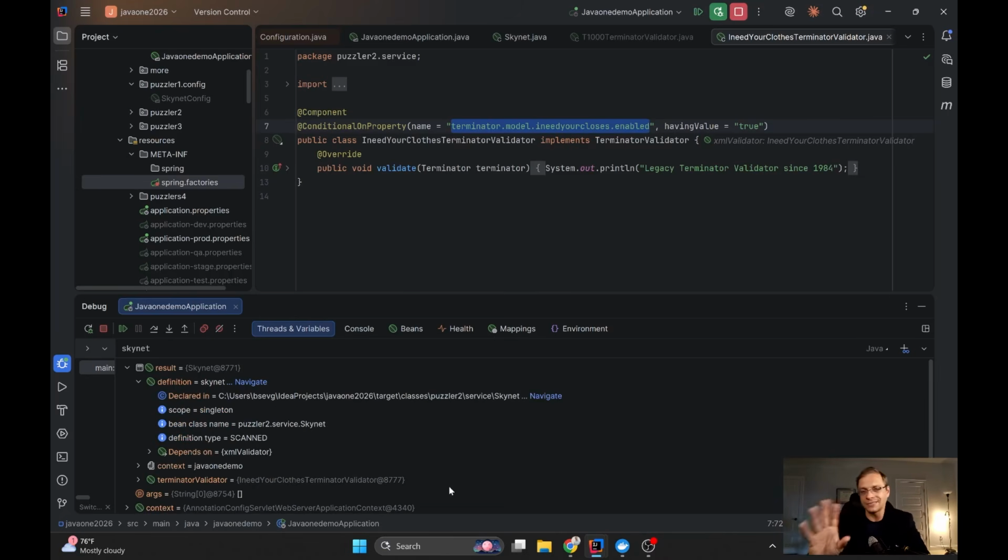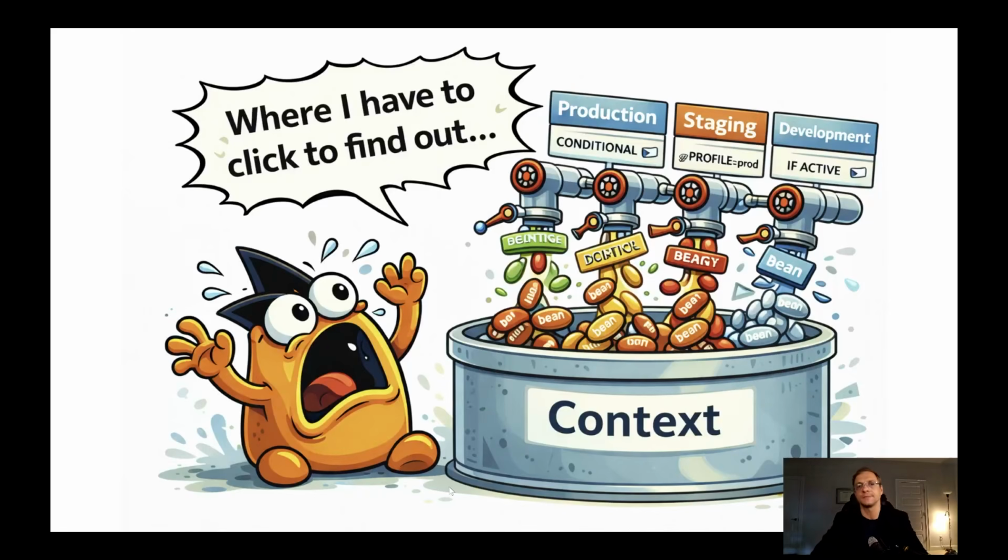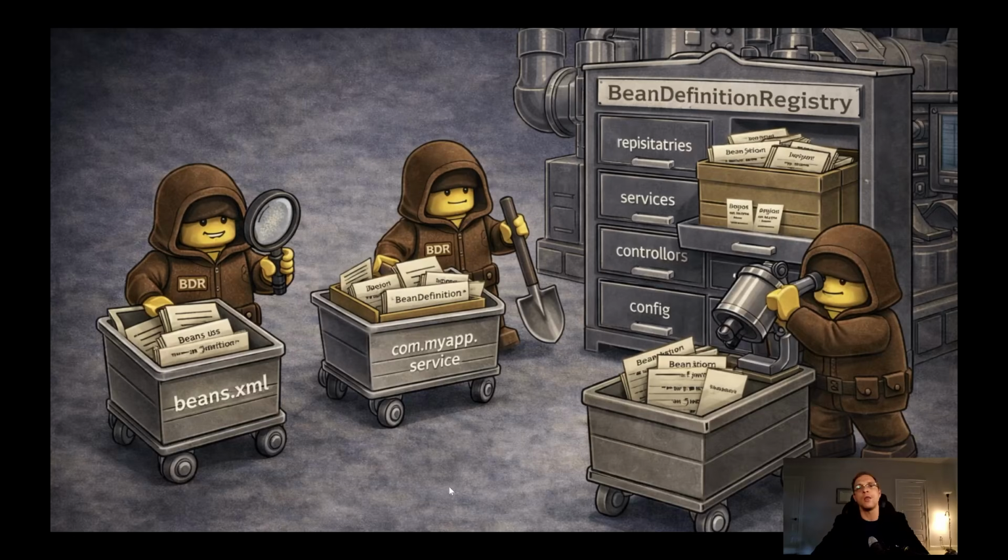Okay, now let's talk a little bit about the bean definitions. So we have a lot of different ways to declare the beans for Spring to manage. The most popular way, I think, is just to add @Component or @Service annotation to our classes.